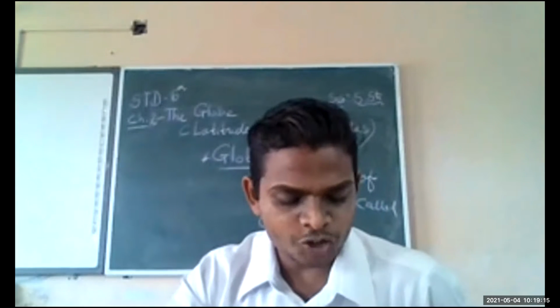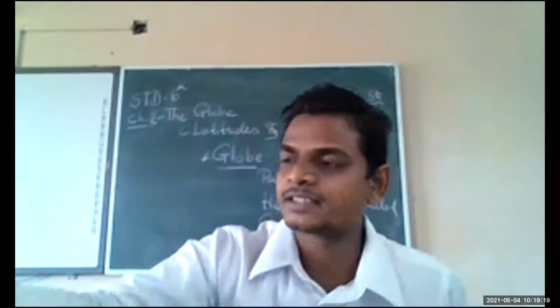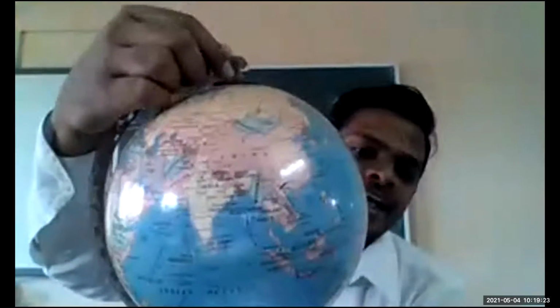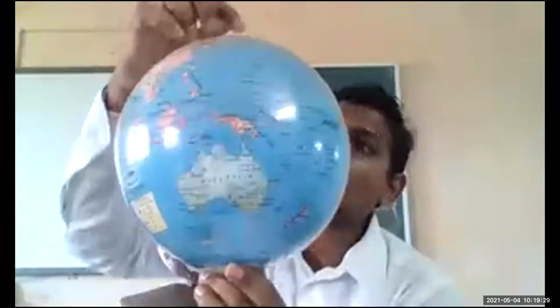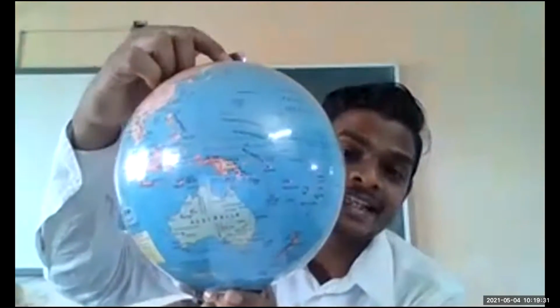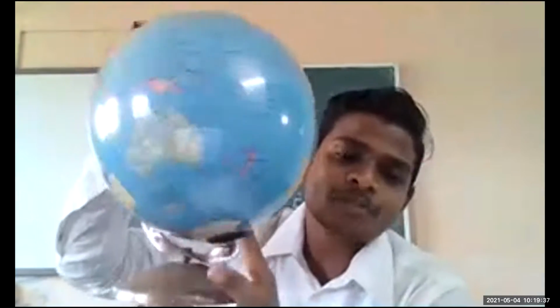We find two poles situated at the end points of the axis. So these are the two points of the axis. From north, it is the north, and this is the south. From the first point of the axis and the second point of the axis, we find two poles.